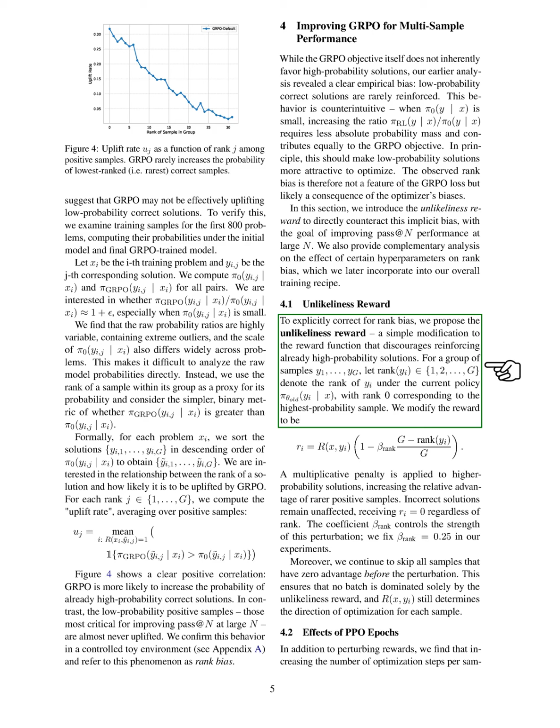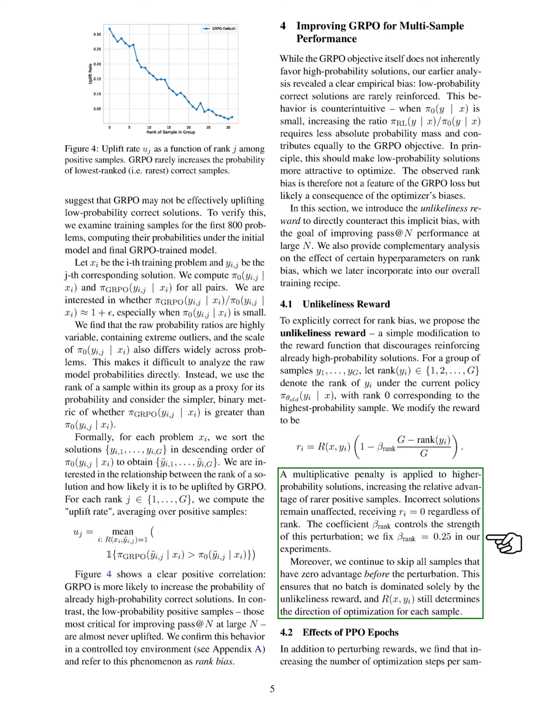To address this issue, we introduce the unlikeliness reward, a modification to the reward function that discourages reinforcing high probability solutions. For a group of samples, we denote the rank of each sample under the current policy. We adjust the reward by applying a penalty to higher rank solutions, which enhances the relative advantage of rarer positive samples. Incorrect solutions remain unaffected, receiving a reward of 0. We set the penalty strength to a fixed value in our experiments and ensure that no batch is dominated solely by this reward.